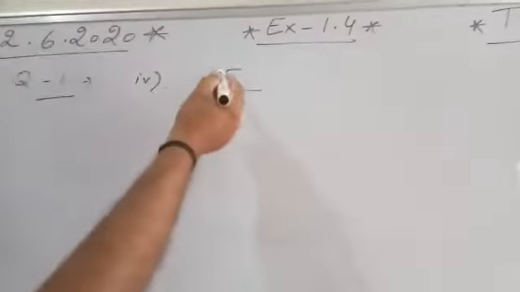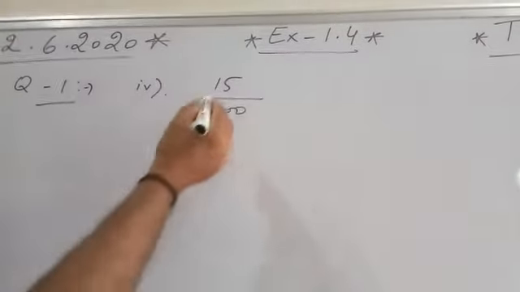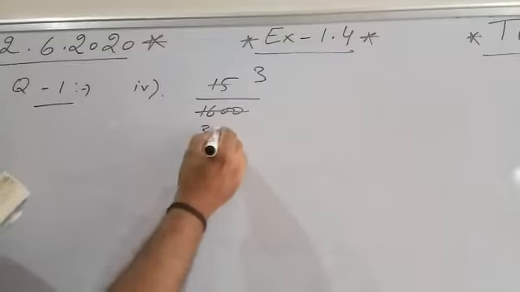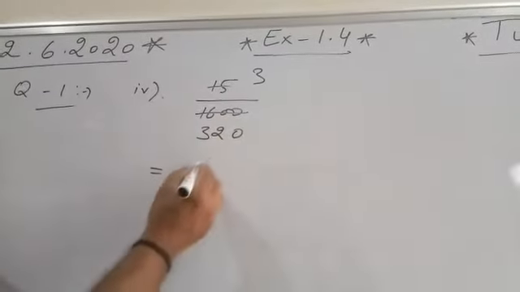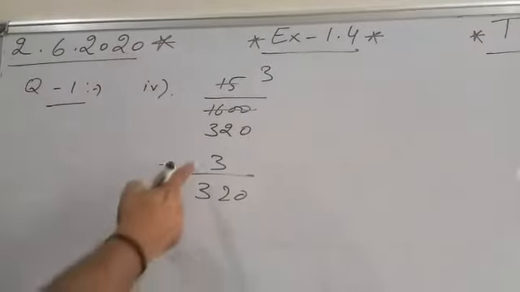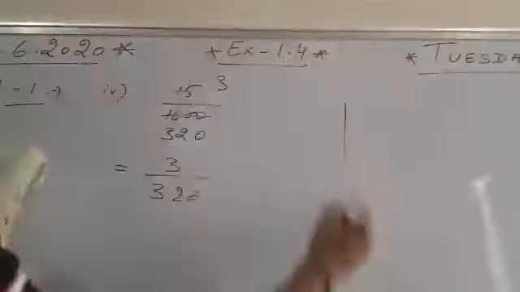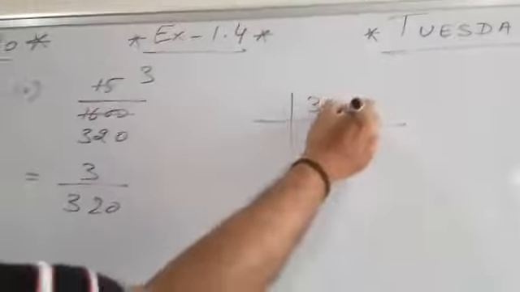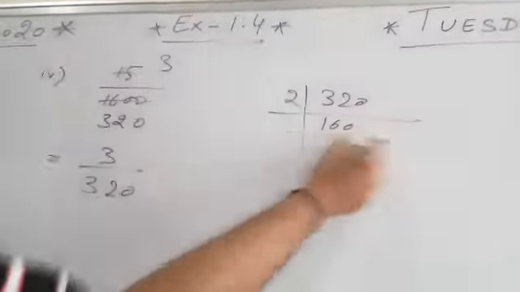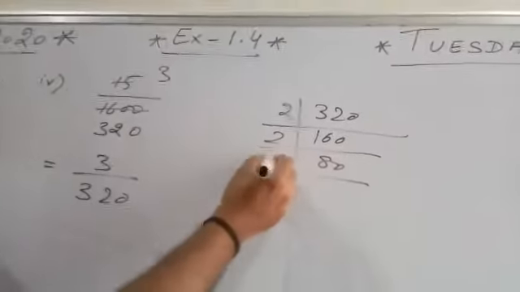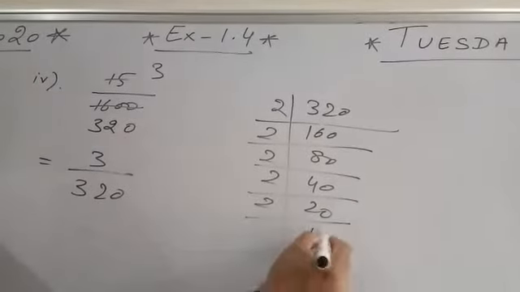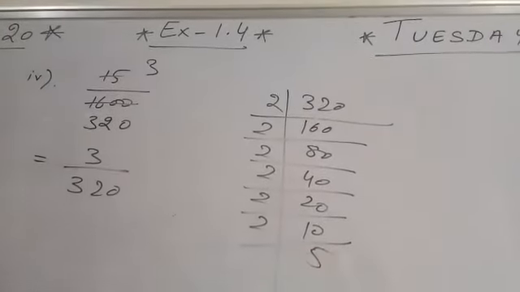First you can cancel the common factor. 5 3s are 15, 5 320s are 1600. So 3 upon 320. After this you can factorize the denominator. 2 160s are 320, 2 80s are 160, 2 40s are 80, 2 20s are 40, 2 10s are 20, 2 5s are 10.